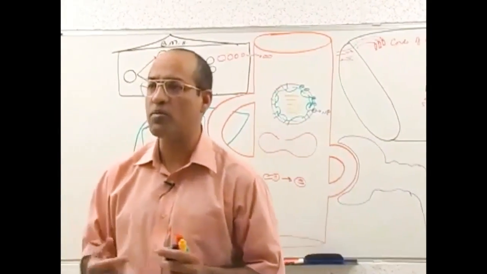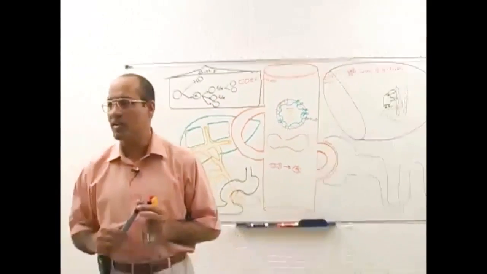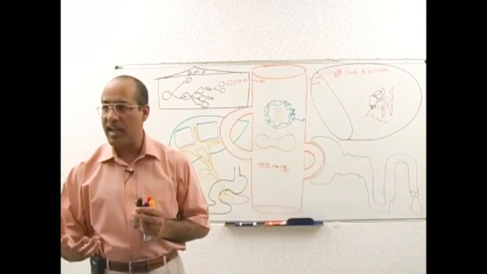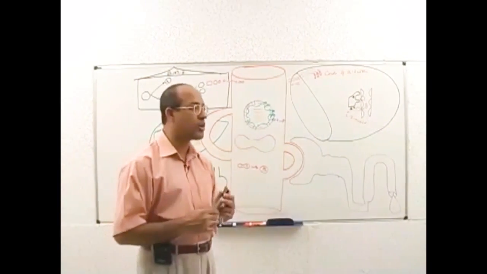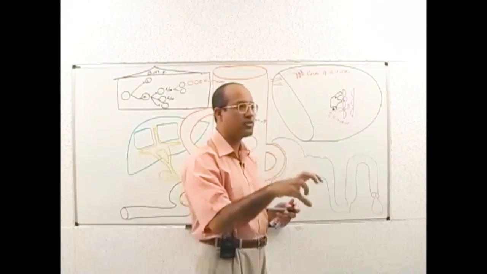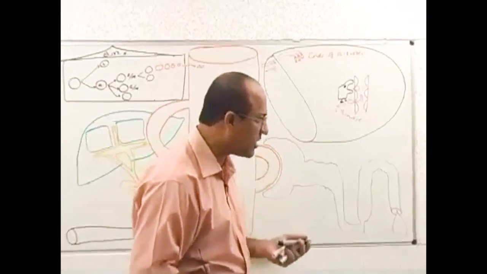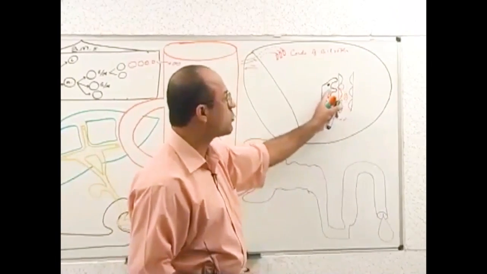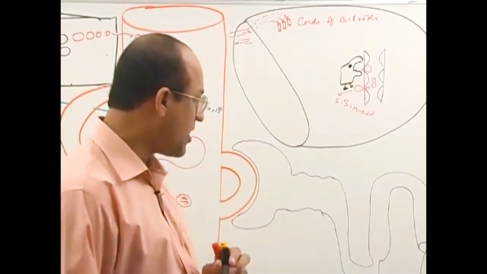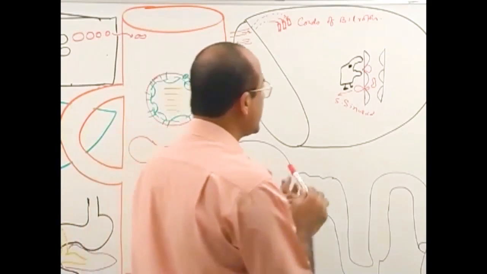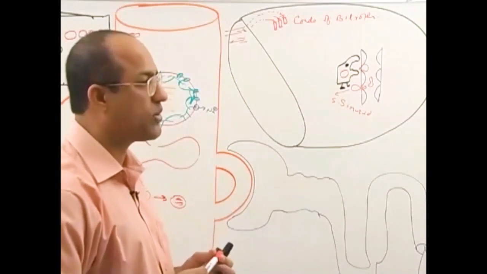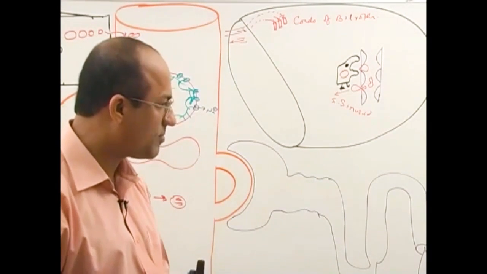Is that right? This is the normal mechanism: in the spleen, in the cords of Billroth, older RBCs get stuck. And in the wall of the cord of Billroth, there are macrophages. When RBCs are stuck there longer, the macrophage will phagocytose those red blood cells. And if there is a fresh red blood cell, the macrophage will try to eat it, but it will squeeze through and run away. Am I clear? Now, once an RBC is eaten up by a macrophage, what happens to the red blood cell within the macrophage?